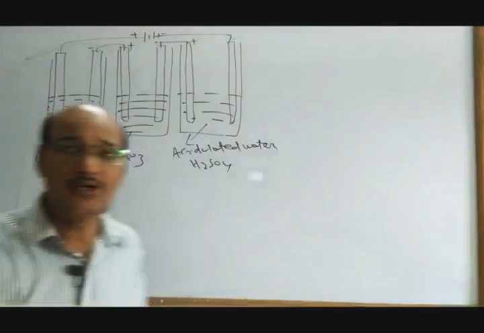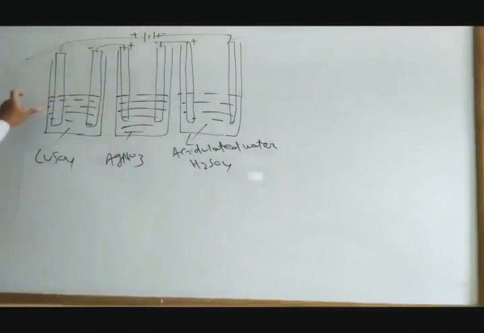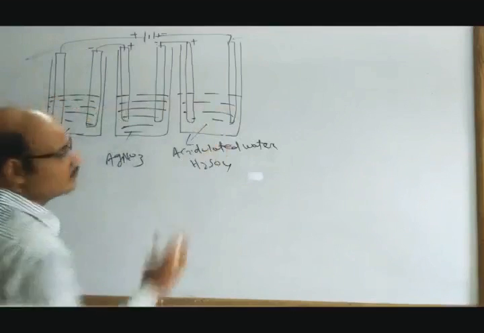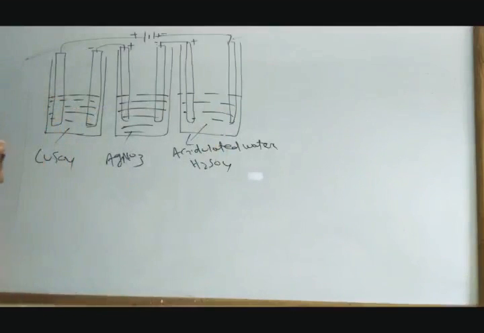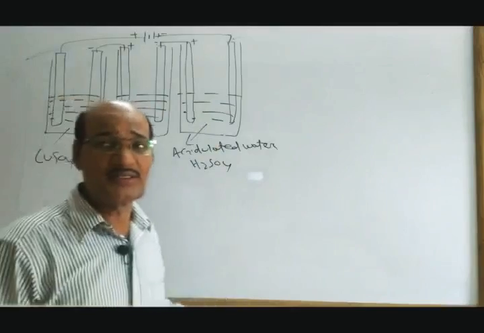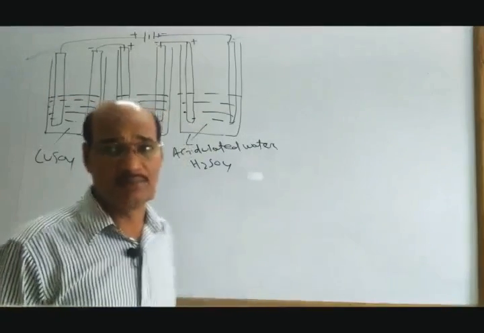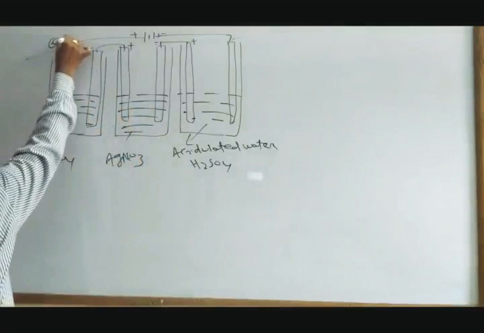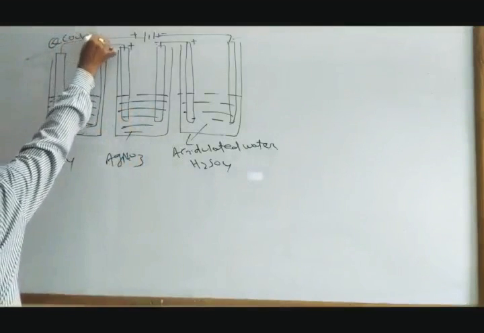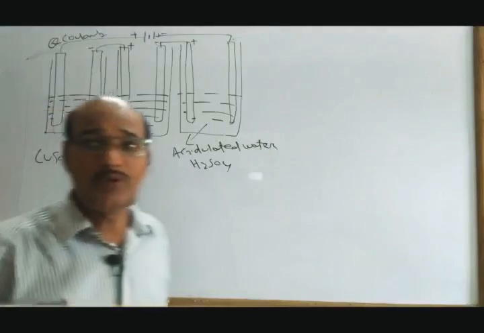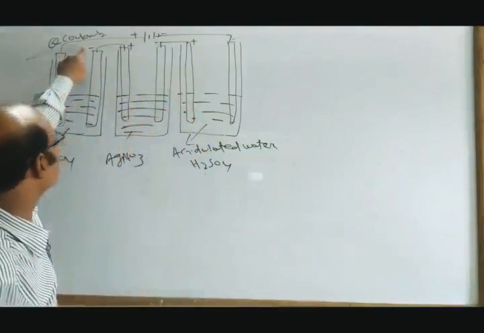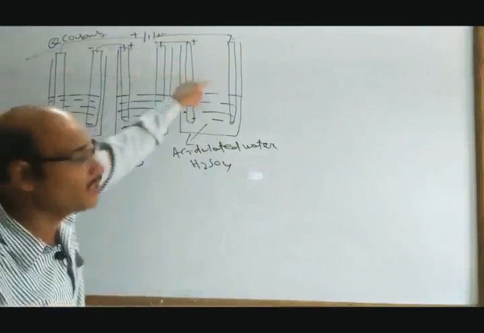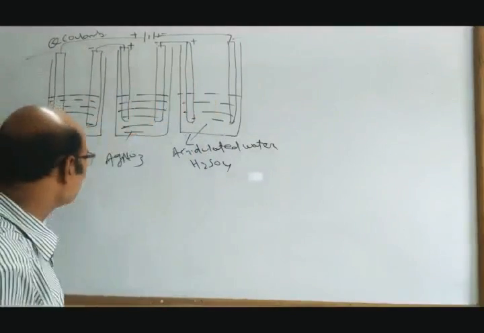So three electrolytic cells are connected in series containing three different electrolytes, but the quantity of electricity that I am passing is the same. Suppose I supply Q coulomb of electricity. So Q coulomb of electricity is passing through electrolytic cells 1, 2, 3 containing three different electrolytes.